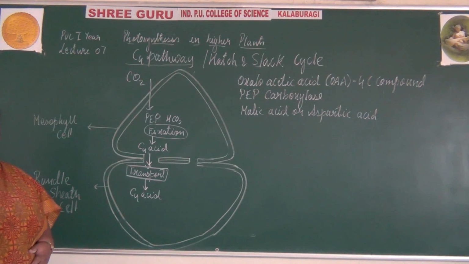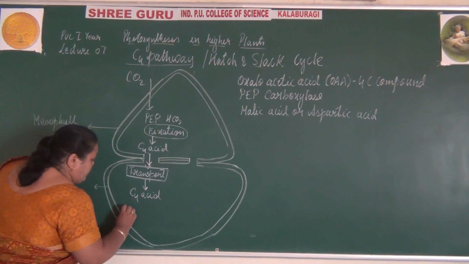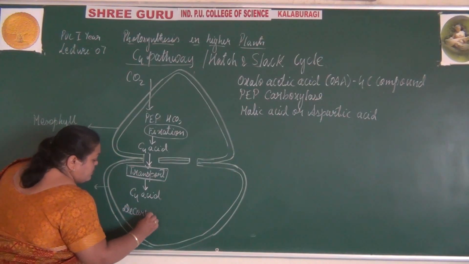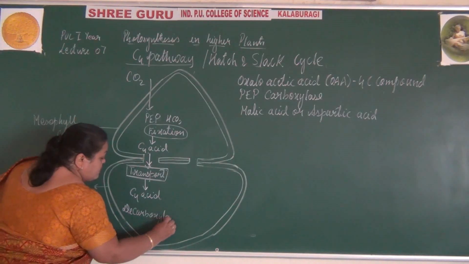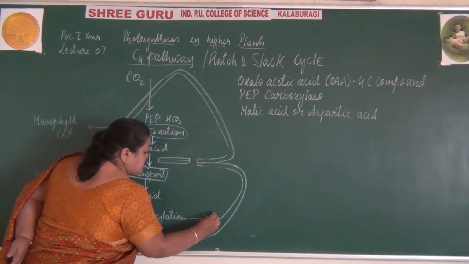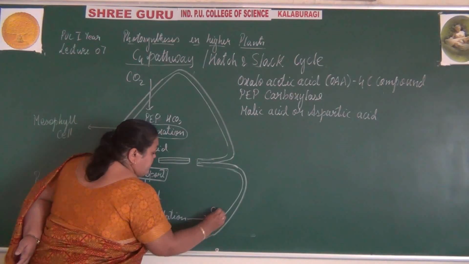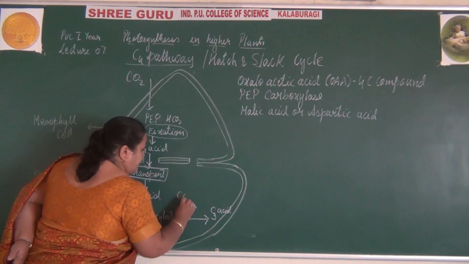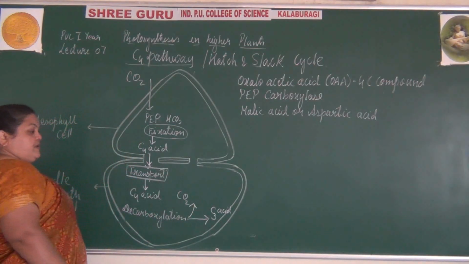This malic acid or the aspartic acid undergoes decarboxylation and produces pyruvic acid and releases the carbon dioxide.